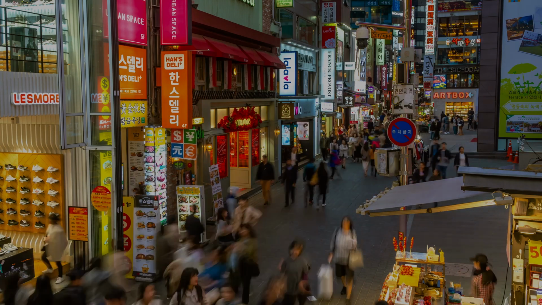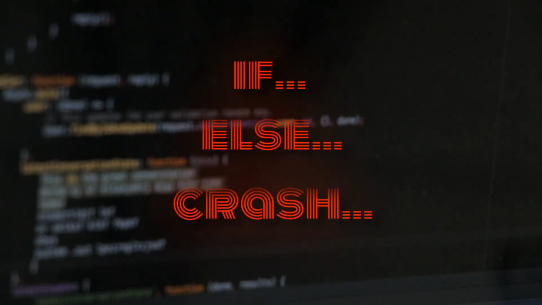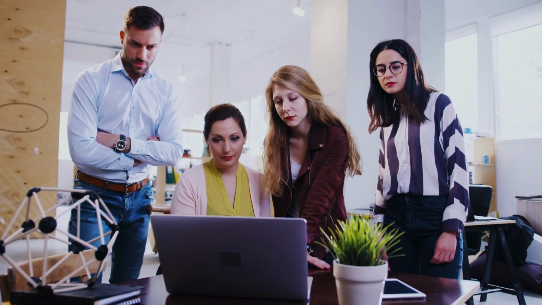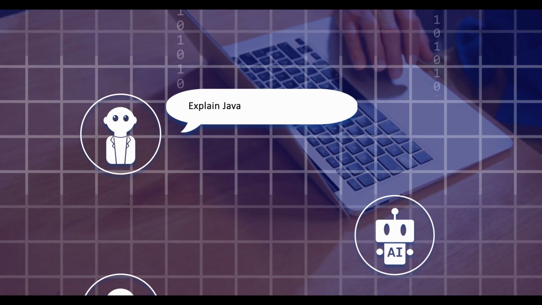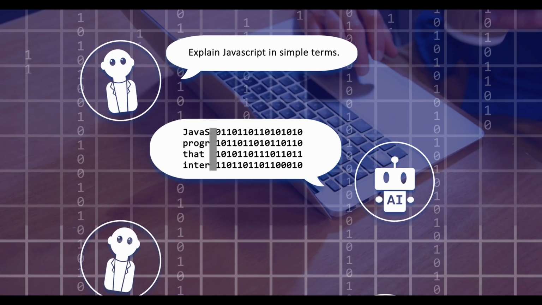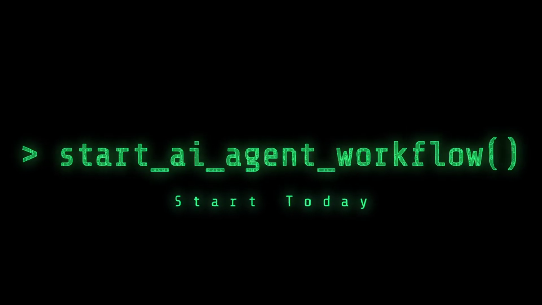So what happens next? Two paths. You go back to your old workflow, the if-else statements, endless debugging, fragile forms. Or you become the person on your team who does what used to take weeks in hours. AI agents aren't just productivity tools, they're career accelerators. And the best part, you don't need to wait years to catch up. You just need to start today.